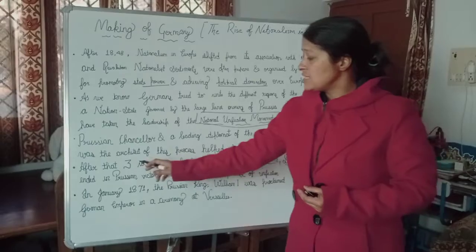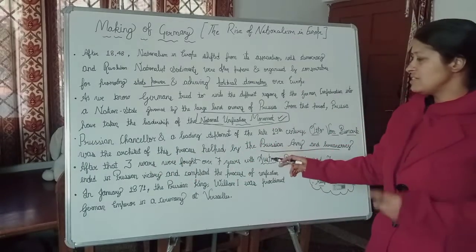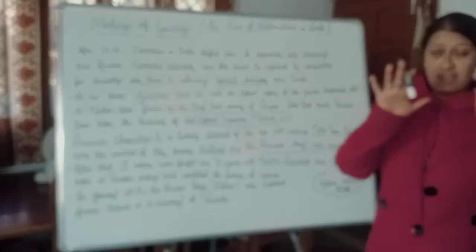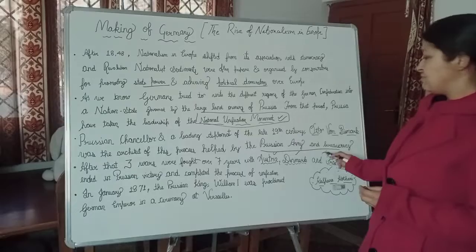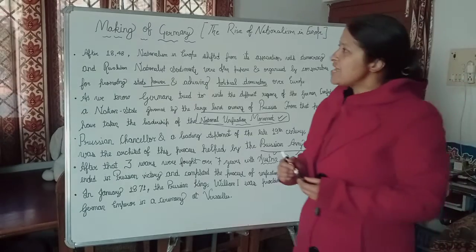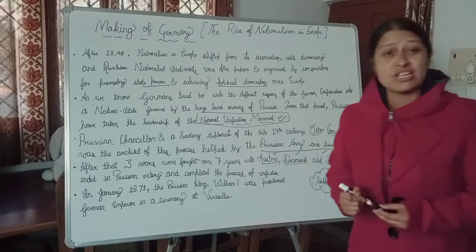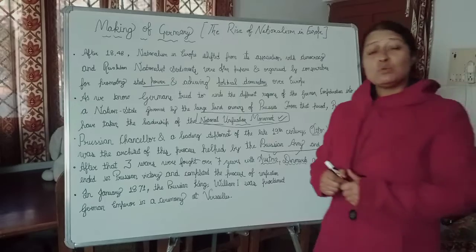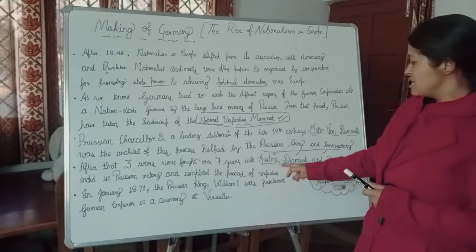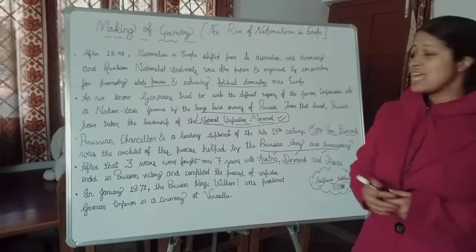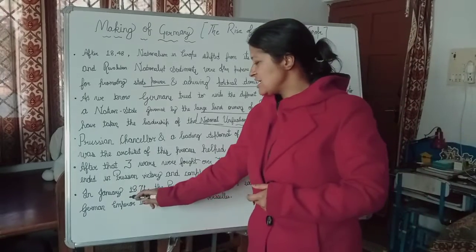For 7 years they faced three wars, and these wars were held against Austria, Denmark, and France. The unification of Germany was achieved after the three wars within 7 years among Austria, Denmark, and France, and ultimately in January 1871.